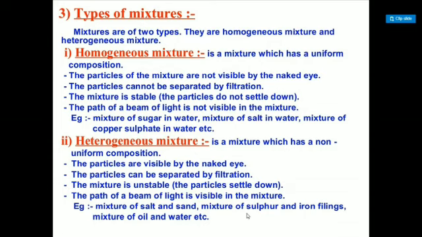The path of a beam of light is visible in the mixture. This is the important property. Examples: salt and sand, sulfur and iron filings, oil and water. Students, you can do this activity at your house easily, and you can see it evident by the experiment.